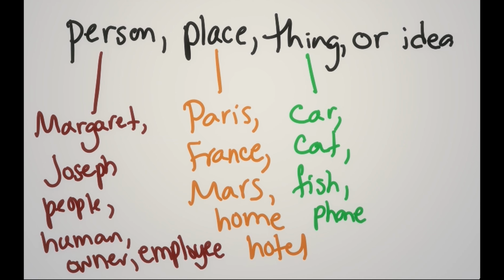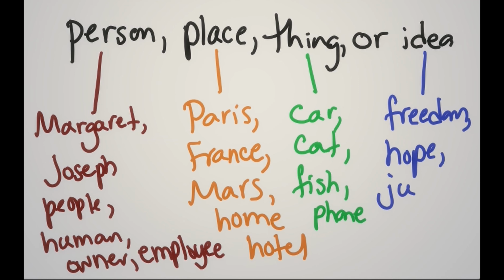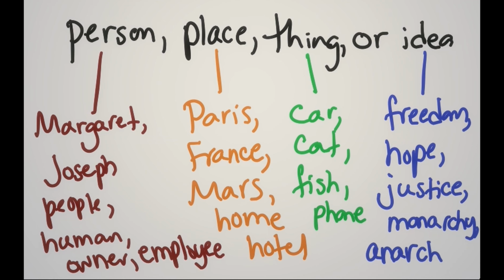And then we have ideas. Ideas are often left out in elementary school explanations because children cannot really think of abstract concepts, which is exactly what this refers to. Idea is going to refer to things like freedom, hope, justice, or even types of government like monarchy, or maybe anarchy, a lack of government.